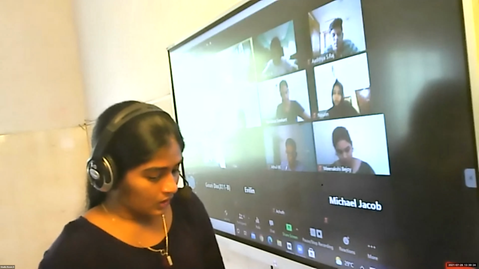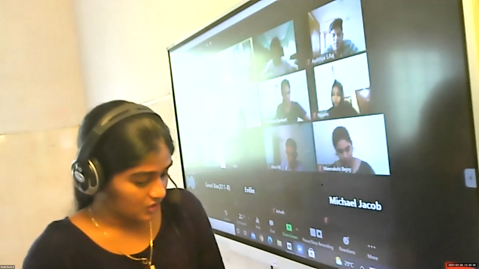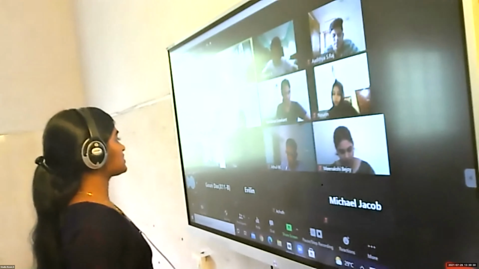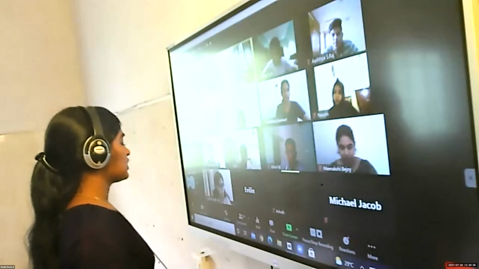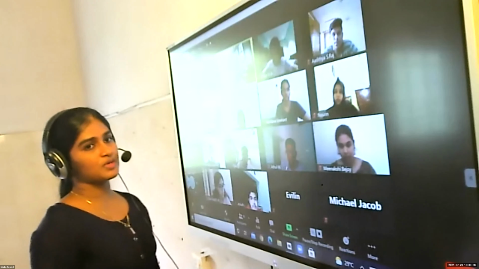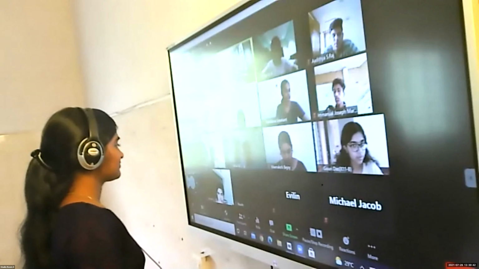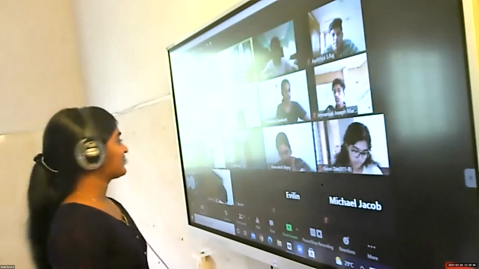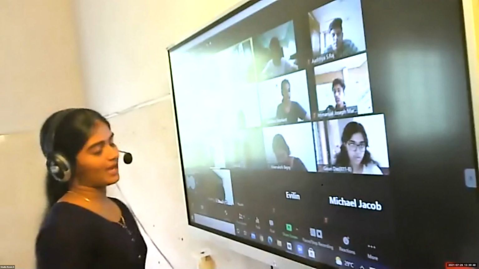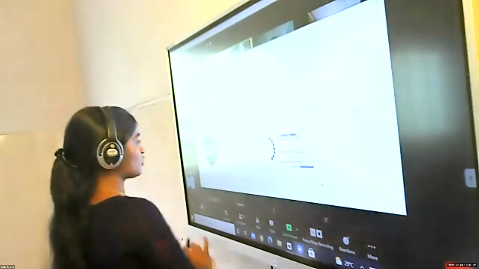Okay. Then what about the different types of classification based on the functional group present in them? Aldose and ketose. Yes, aldose and ketose. Which are the functional groups present in these carbohydrates? Aldehyde and ketone. Very good. Aldehyde and ketone. Then we are moving to the preparation of glucose.